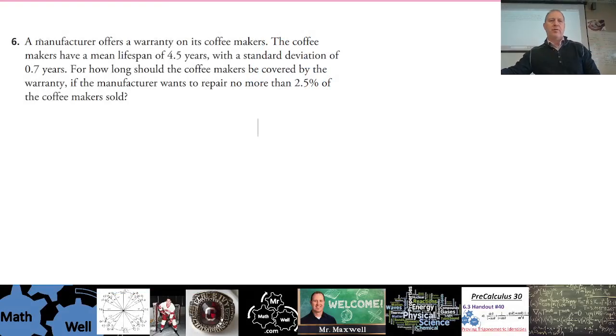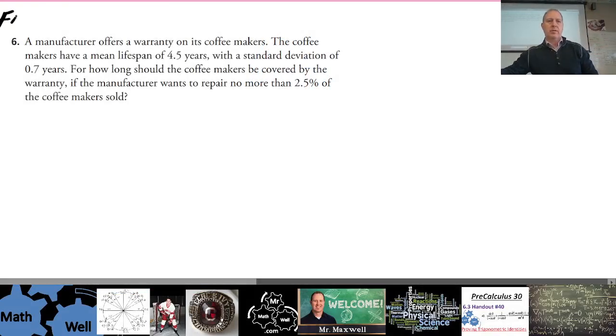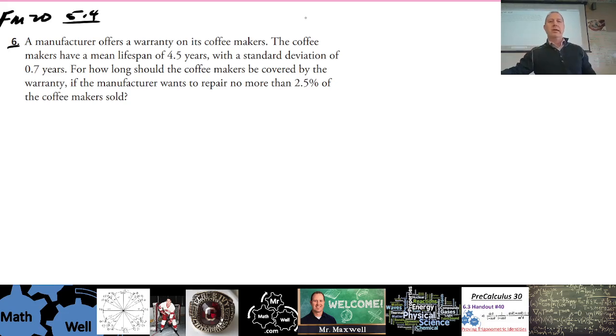All right, so this is 5.4, number 6. Okay, so it says a manufacturer offers a warranty on its coffee makers. Now, a warranty is like, hey, they'll replace it or fix it if it breaks down within a certain amount of time after it's purchased, right?